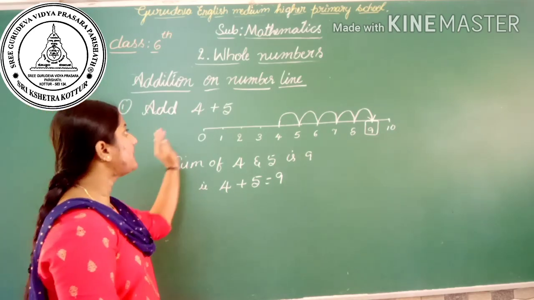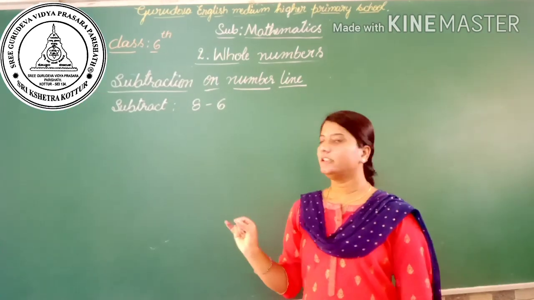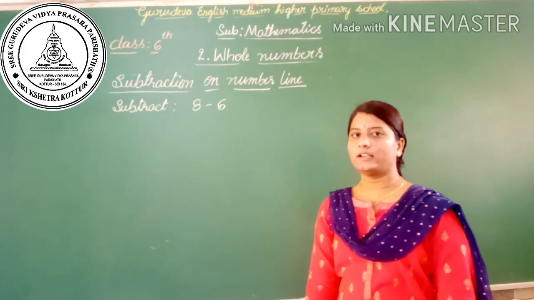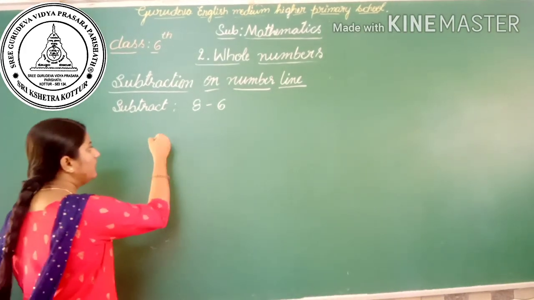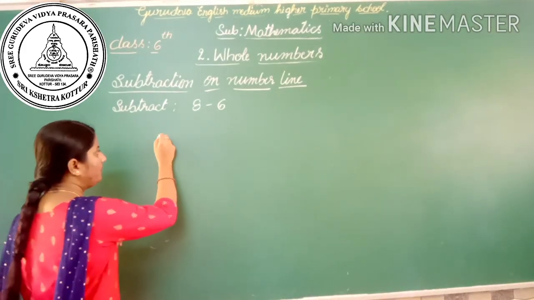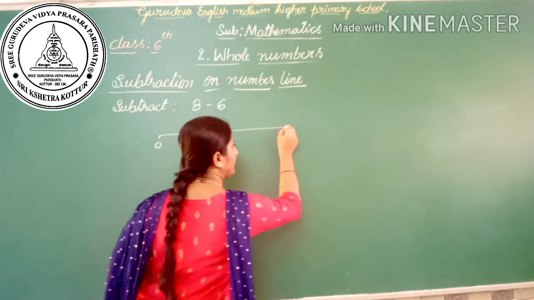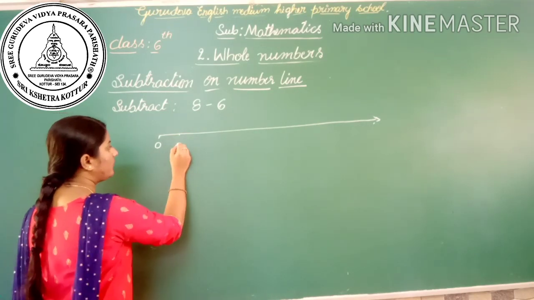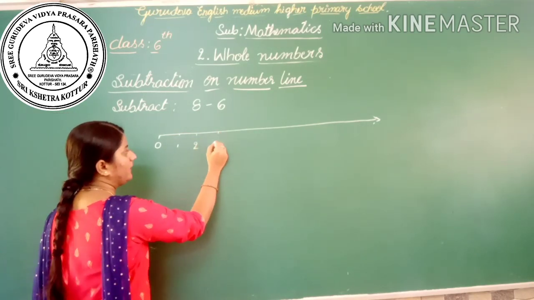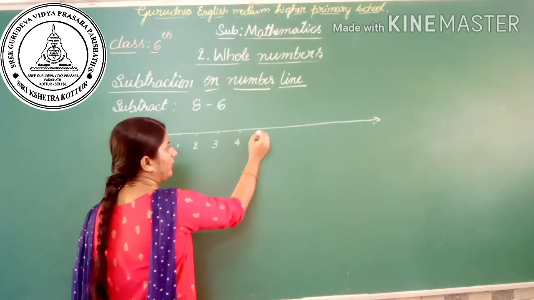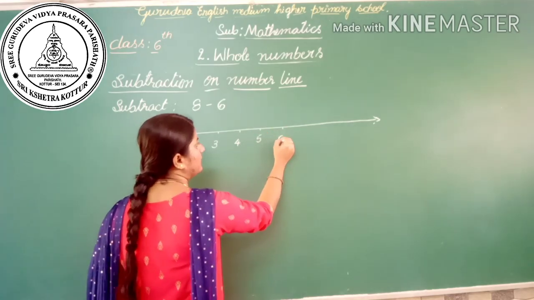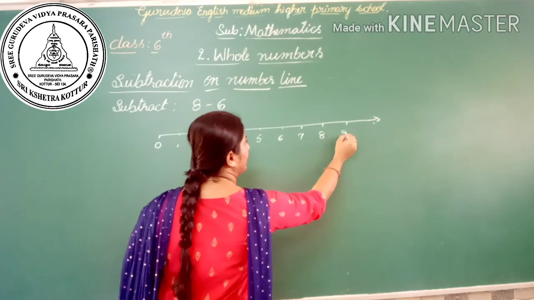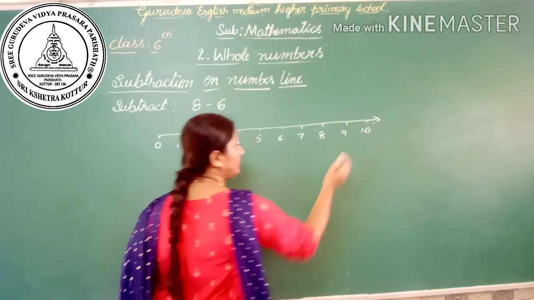Okay, let's go to subtraction on the number line. Here, subtract 8 minus 6. Let's start to draw a number line using the scale. Here 0. Mark the points 1, 2, 3, 4, 5, 6, 7, 8, 9, 10.